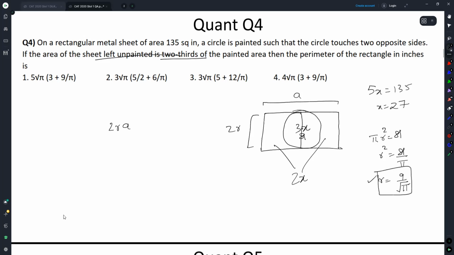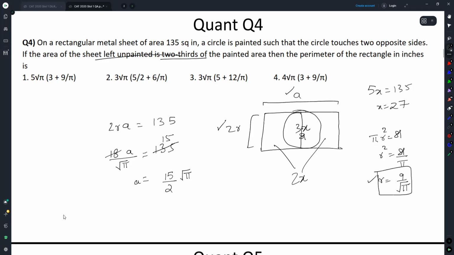2r a is equal to 135, or 18 a by root pi is equal to 135. Cancel, cancel, gives me 15, or a is equal to 15 by 2 root pi.